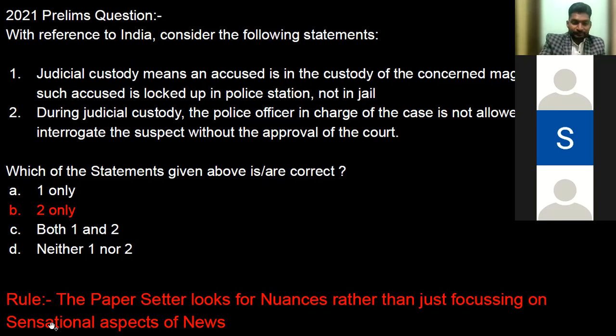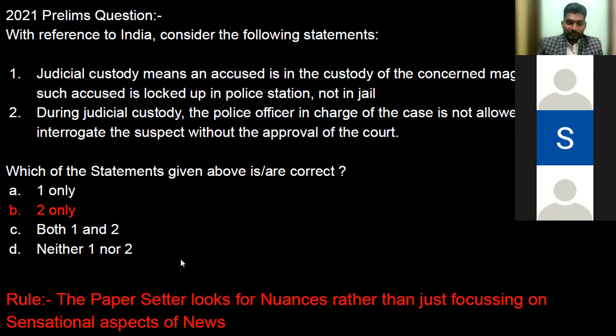What about you, Sagna? Yes, sir. It was actually a very surprising question. At that moment in the exam hall, I couldn't guess that it was related to current affairs. But after coming back, thinking of judicial custody, that was probably the only one that had happened in the news. So then I was able to link it, sir, but not in the examination hall.